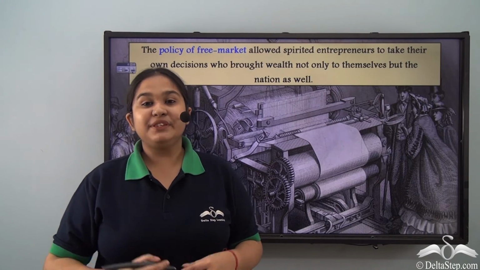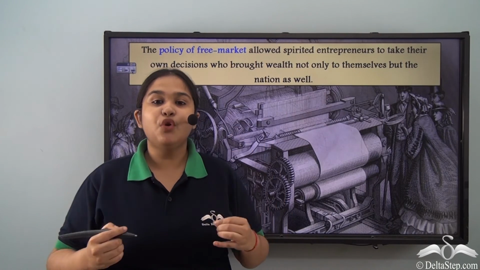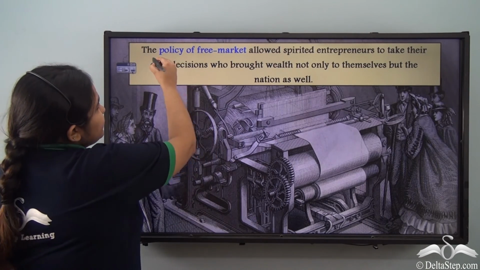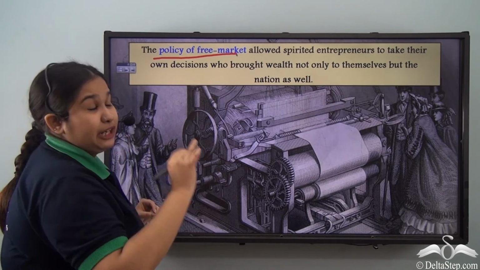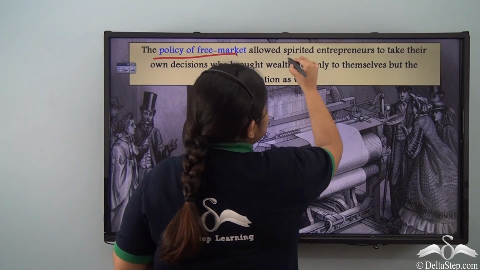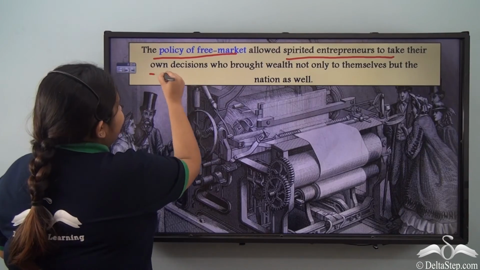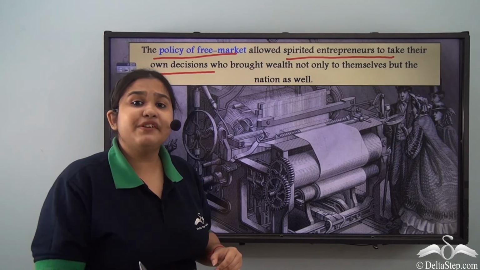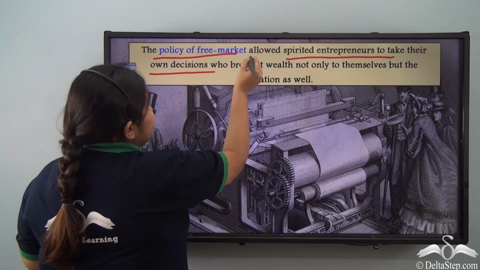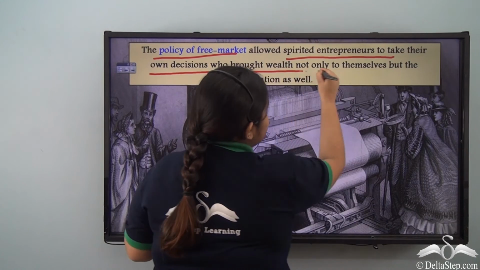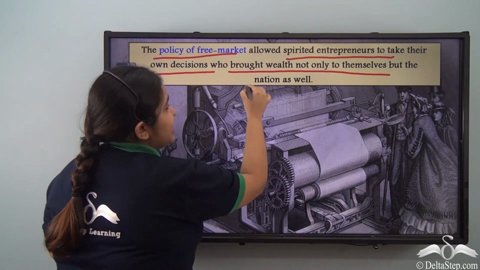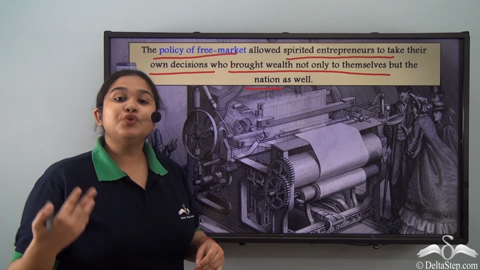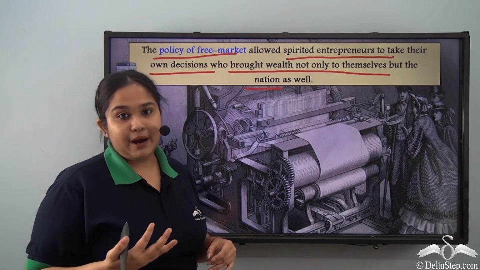That opened up the ideas of the new entrepreneurs, of the new traders. So what exactly happened is, the policy of free market, of free trade, allowed the spirited entrepreneurs to take their own decisions, to basically think where they would want to invest, what they would want to invest in. And these new entrepreneurs were the ones who brought wealth to themselves as well as the nation, because now they were taking risks to produce what the society actually required.